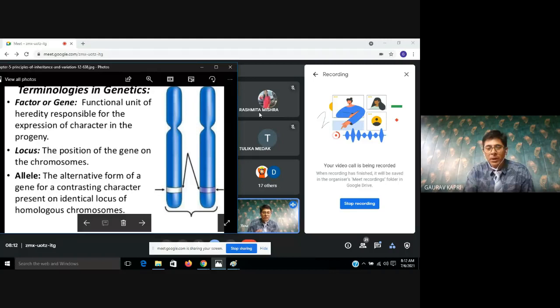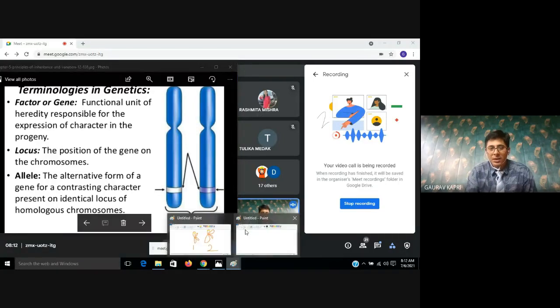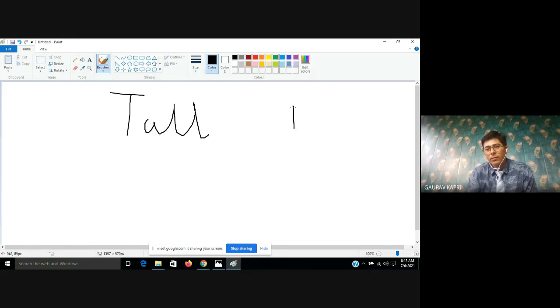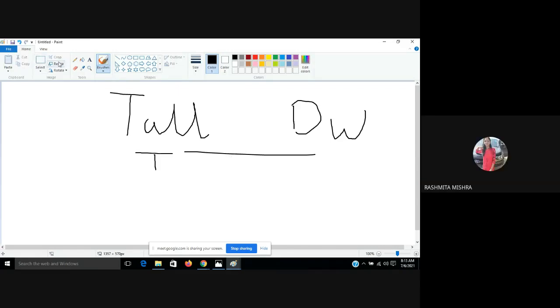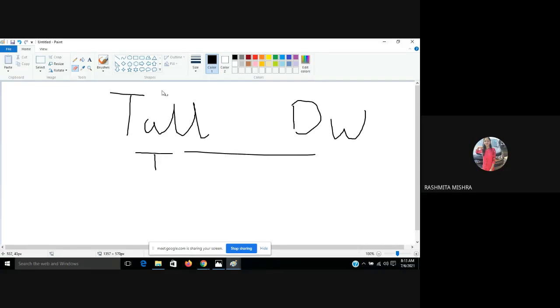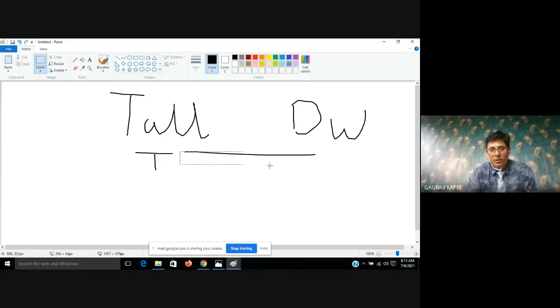I am giving you a very simple example. In class 10th, we studied Pisum sativum, and I told you that there are two varieties of Pisum sativum. The first one is tall, and the second one is dwarf. I am writing only DW here, so you can understand. And what are the two alleles for tall? Capital T and small t. Just a minute, I want to write.